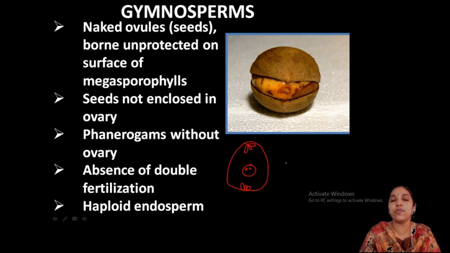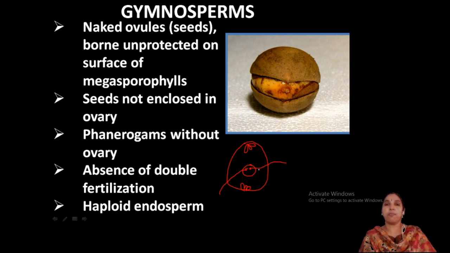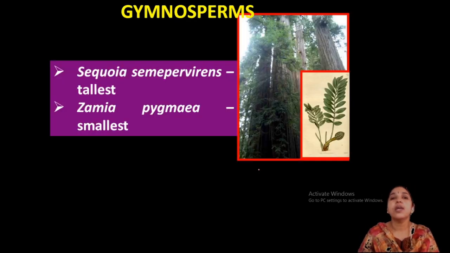One of the male gametes comes and fuses with the egg, and the other male gamete fuses with the diploid nucleus. The first fusion forms the zygote, and the other one, fused with the secondary nucleus, forms the triploid endosperm, but that is not present in gymnosperms. Understood?